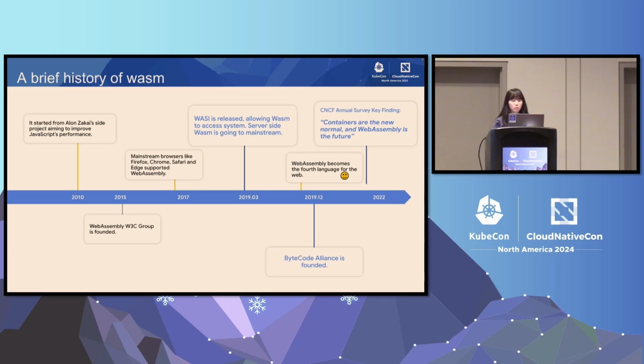I was wrong: the W3C group was founded in 2015, and it became the fourth language for the web in 2019. In 2022, the CNCF survey found that containers are the new normal and WebAssembly is the future. That's the only key finding they had in that survey.